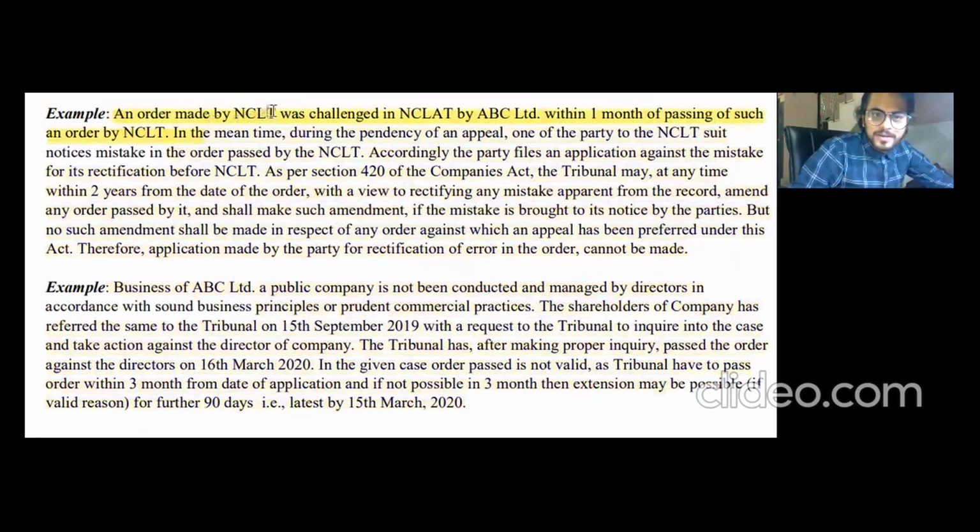An order made by NCLT. Wait a second. An order made by NCLT was challenged in NCLAT.